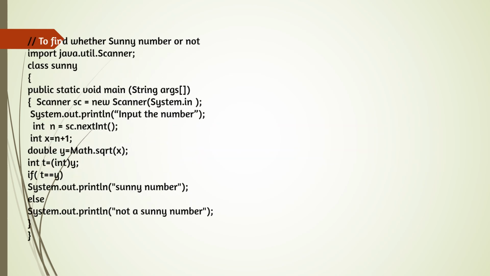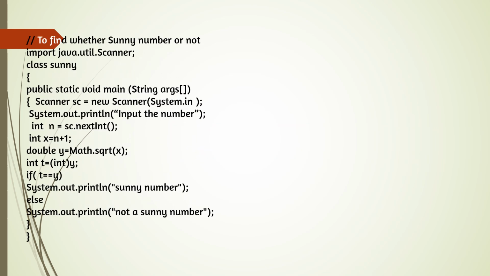Now we can write the program. Write the code first to find whether the number is a Sunny number or not. The first 4 lines are almost the same except the class name. Import java.util.Scanner, with capital S, class Sunny. Start the brace and public static void main String args. Again start the brace and create the Scanner class object: Scanner sc = new Scanner(System.in). So Scanner with capital S, System with capital S, keep that in mind, and in the end a semicolon.